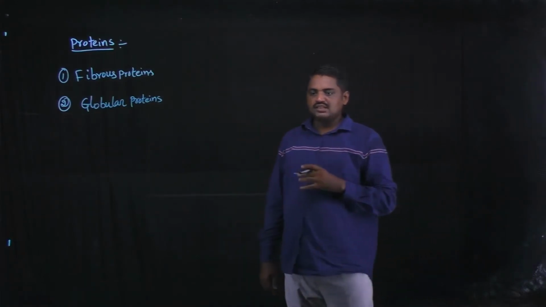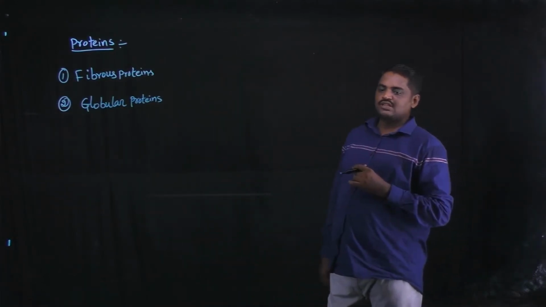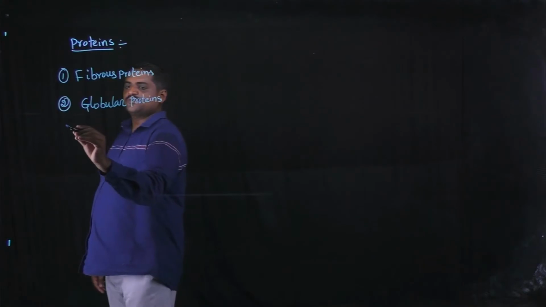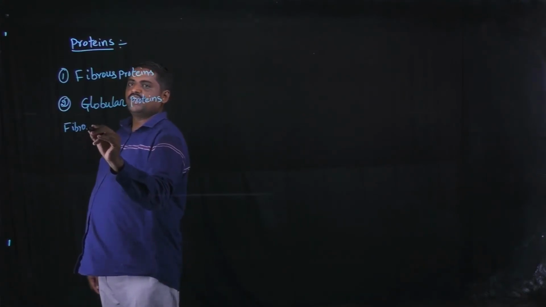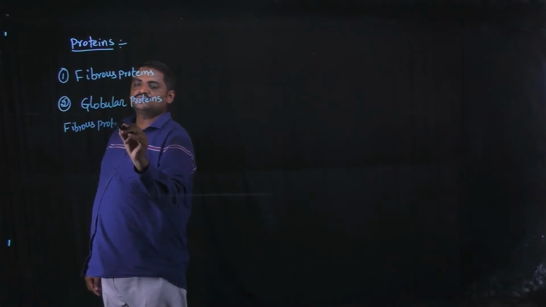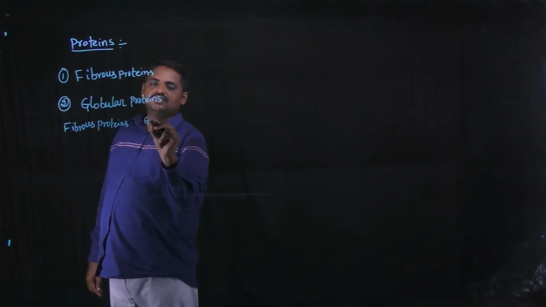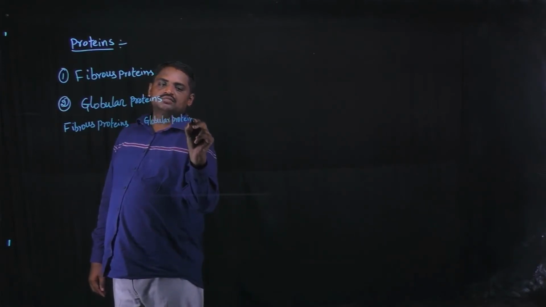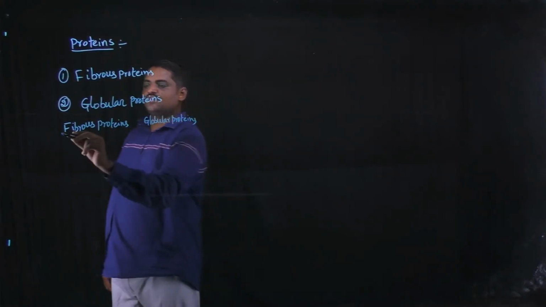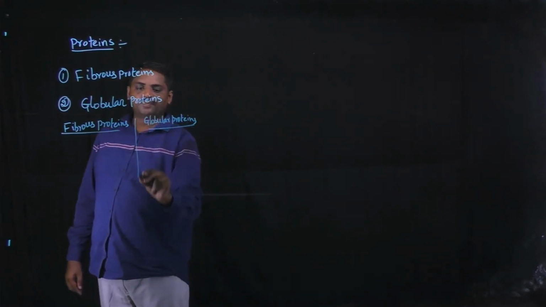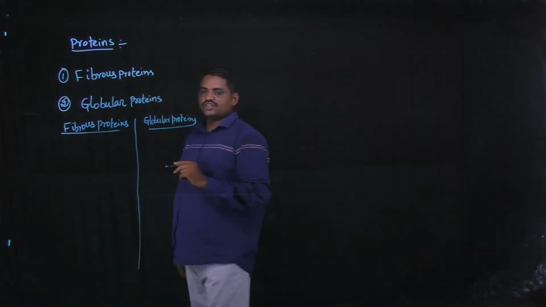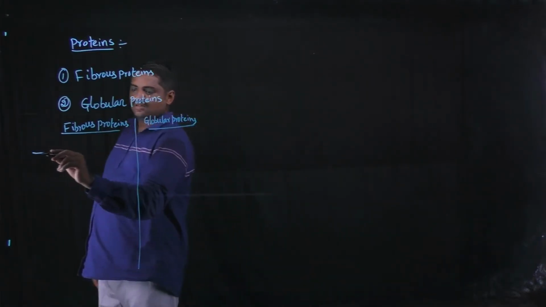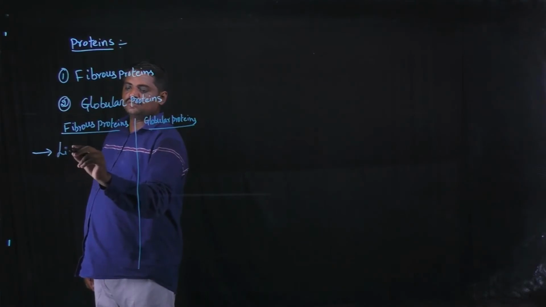What is the difference between fibrous proteins and globular proteins? Fibrous proteins have linear structures.